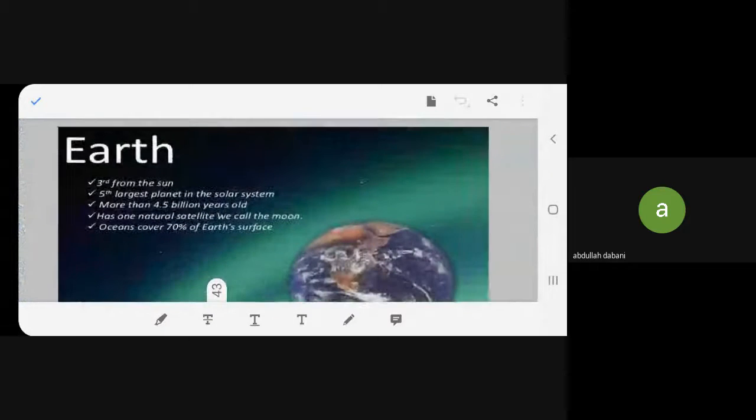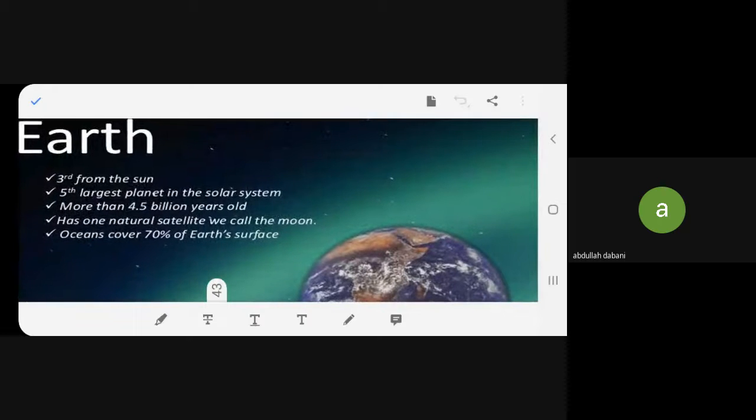Yes, ma'am. Let's see. Which is the number of this planet, beta? Third, isn't it? First is what? Mercury. Second is what? Venus. Third is what? Earth. Understood? Okay.